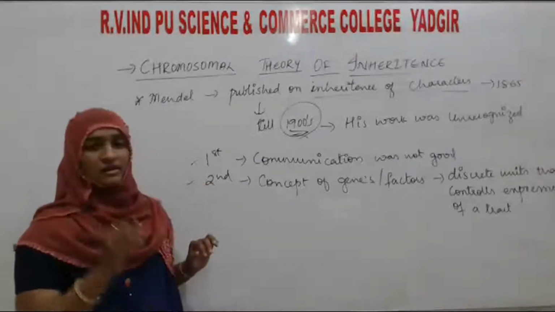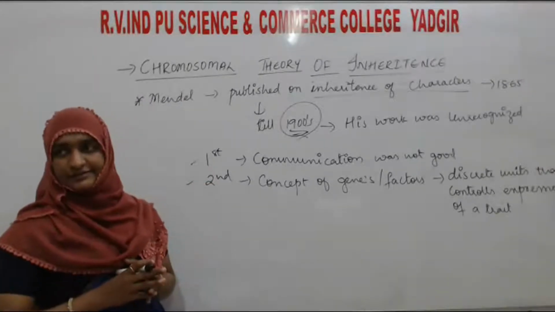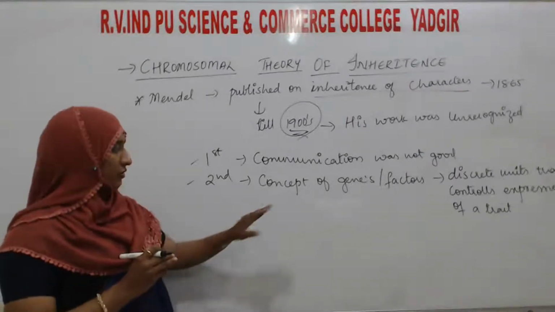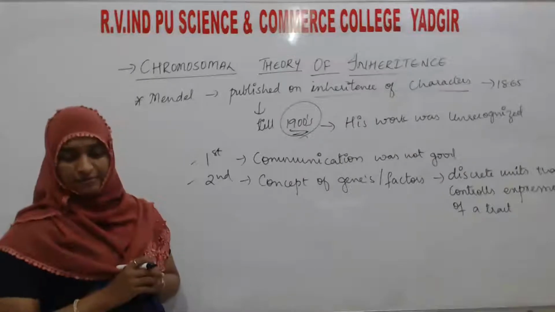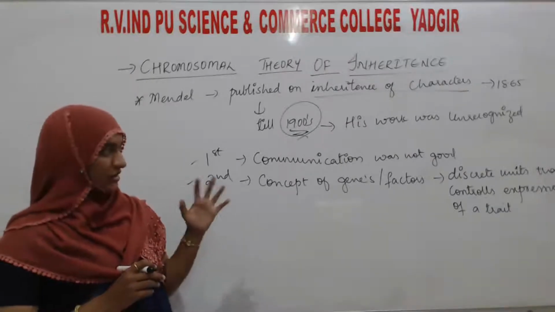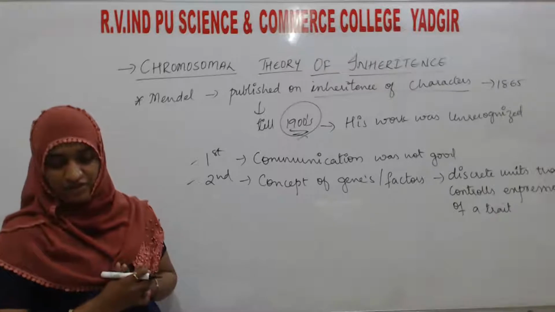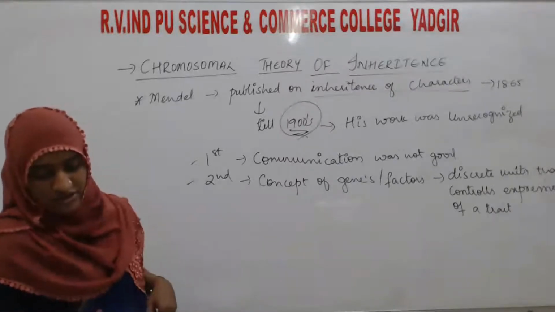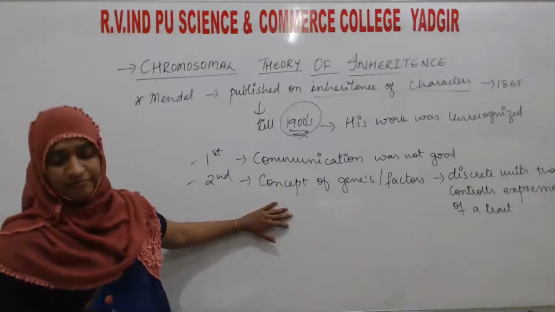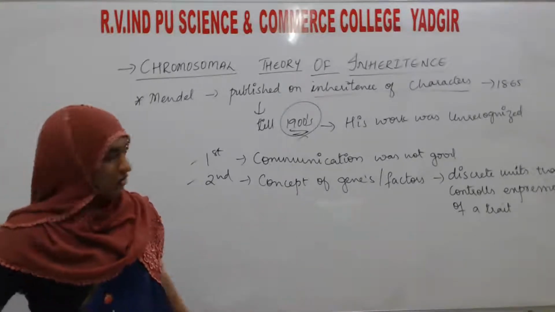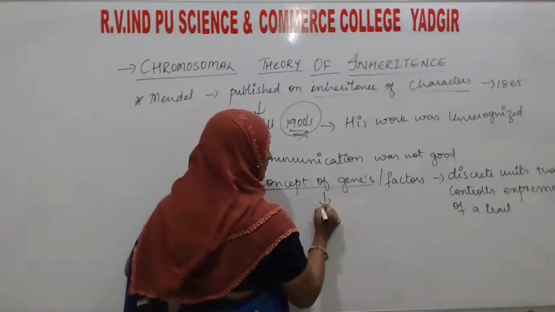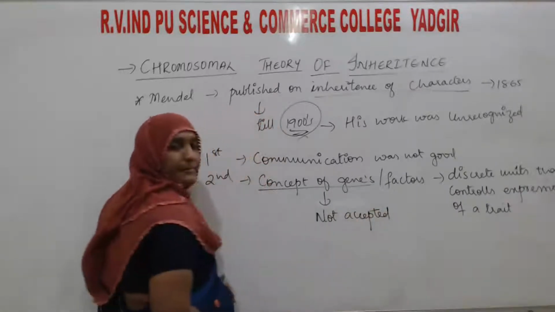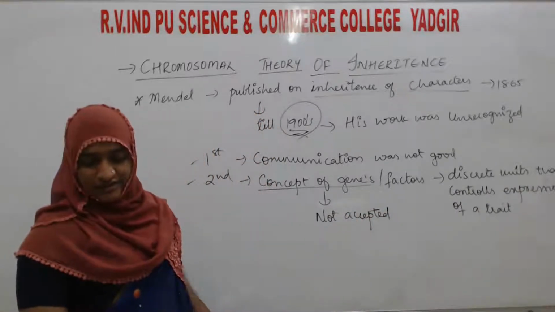The second reason is the concept of genes as factors, discrete units that control the expression of the traits, and the pair of alleles which do not blend with each other. This concept was also not accepted.